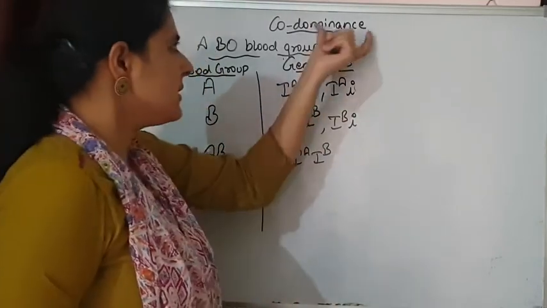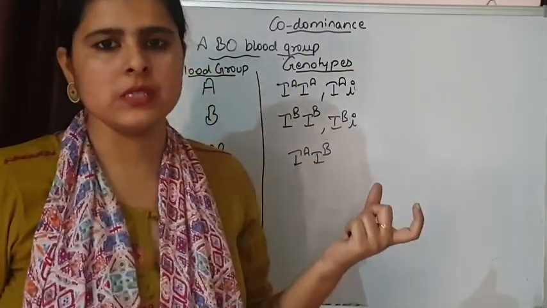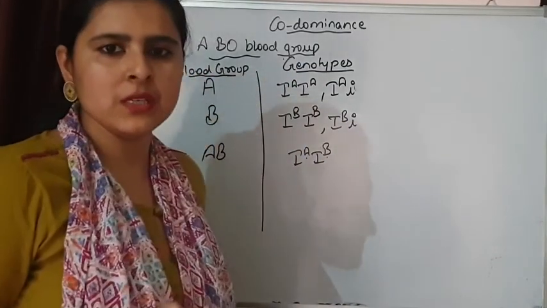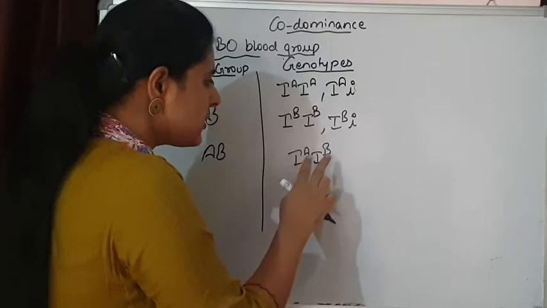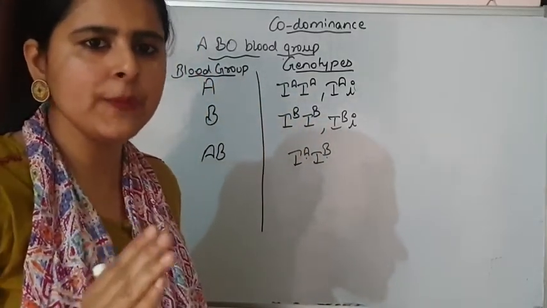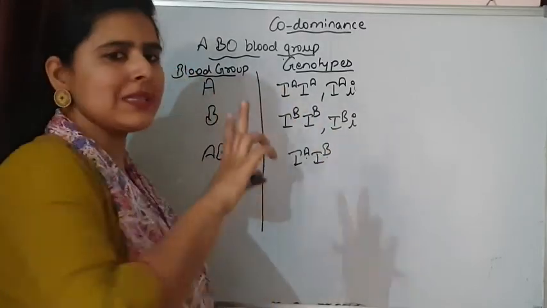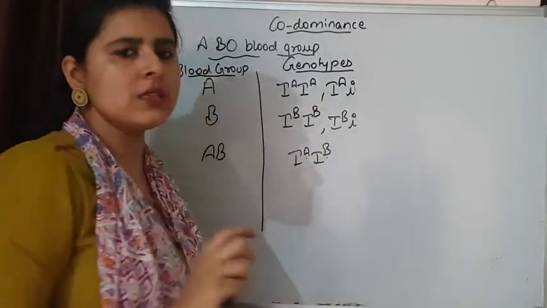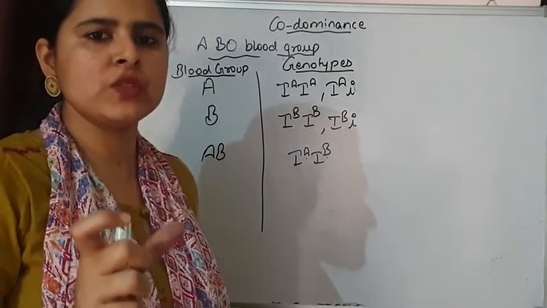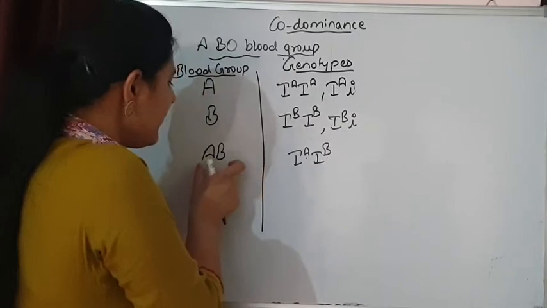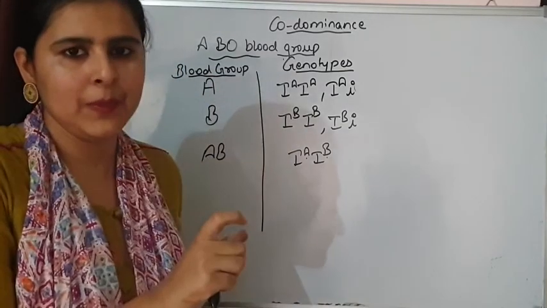Here comes the definition of codominance. Codominance means 2 dominant alleles are present. No one is dominant, or you can say not showing a dominance or recessive relationship. Both are going to express simultaneously and the expression of both the alleles is equal. They are going to express equally. That's why we are getting another phenotype, that is AB.